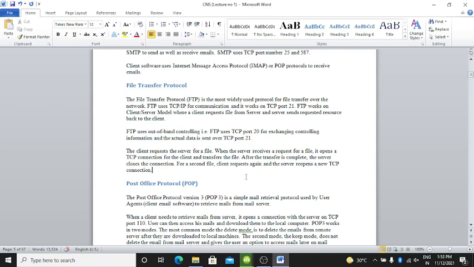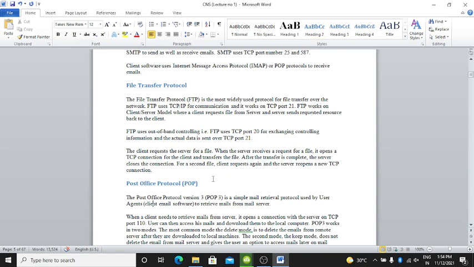The client requests the server for a file. When the server receives a request for a file, it opens a TCP connection for the client and transfers the file. After the transfer is complete, the server closes the connection. For a second file, the client requests again and the server reopens a new TCP connection.